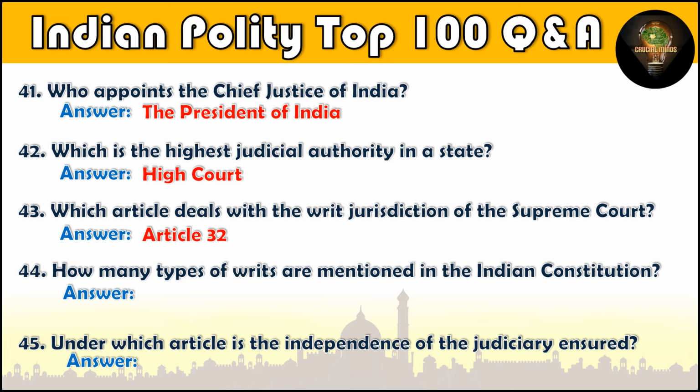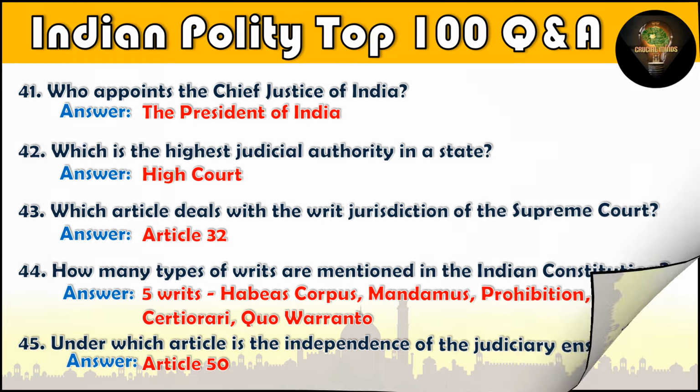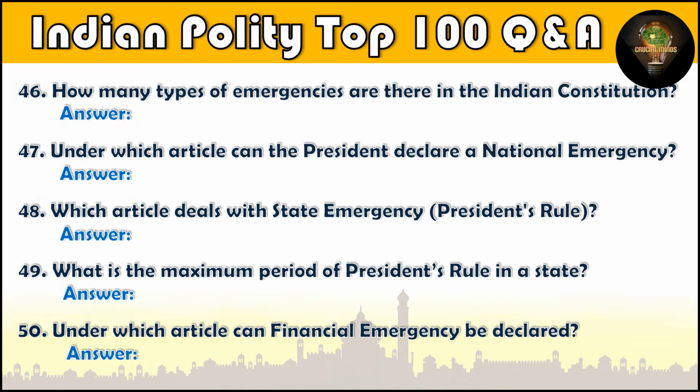Question number 44. How many types of writs are mentioned in the Indian Constitution? 5 writs: habeas corpus, mandamus, prohibition, certiorari, quo warranto. Question number 45. Under which article is the independence of the judiciary ensured? Article 50. Question number 46. How many types of emergencies are there in the Indian Constitution? 3 types: national, state, and financial.